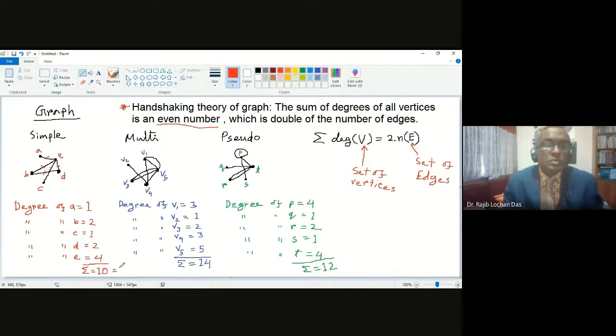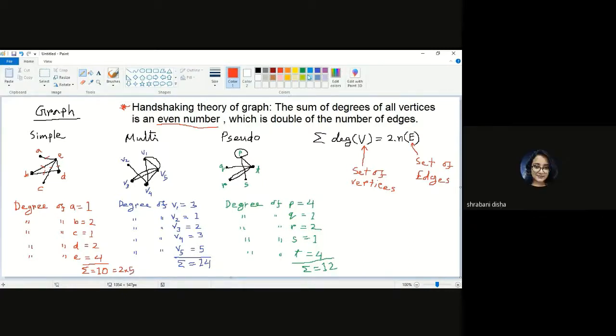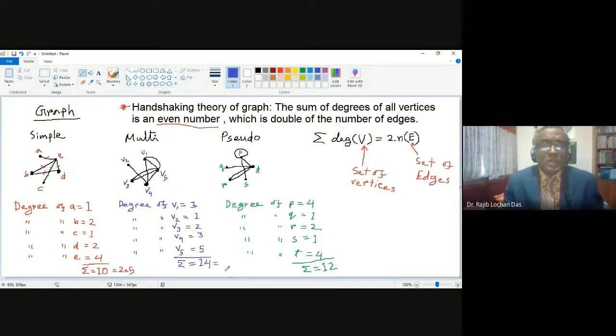And what about the middle one? How many lines do you have? In this case, it should be 7. You can count 1, 2, 3, 4, 5, 6, and 7. So there are 7 lines, and 14 is actually 2 into 7.